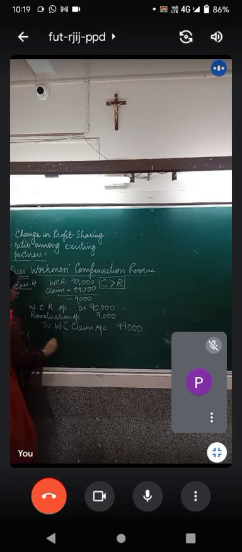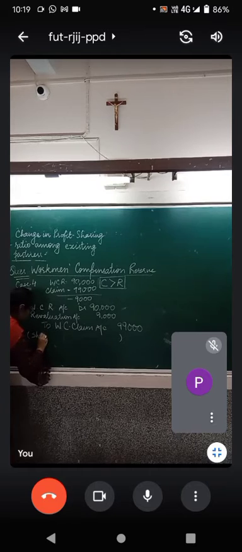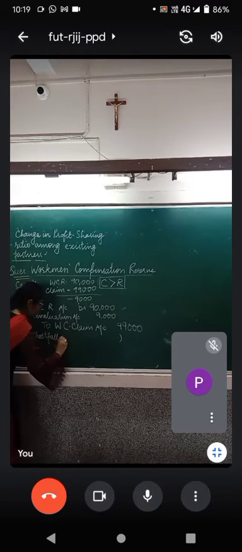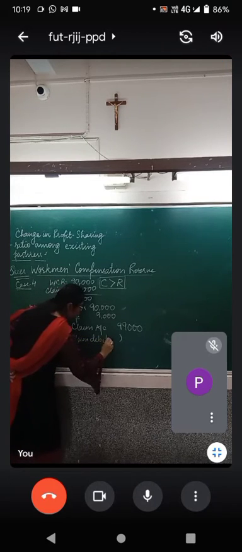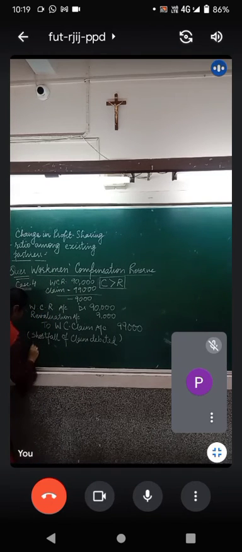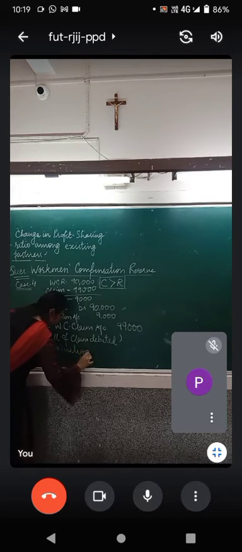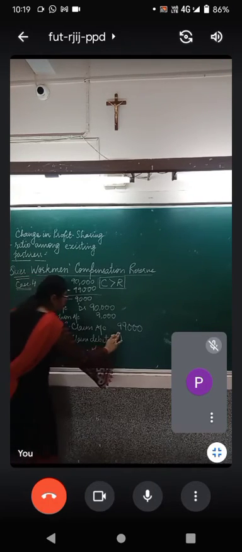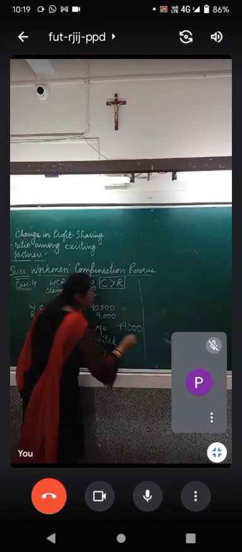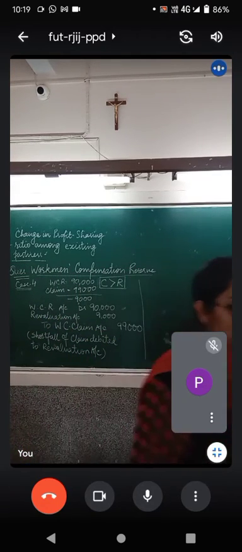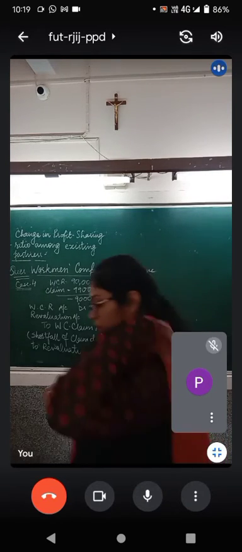And what will we write as the narration? The shortfall of claim debited to revaluation account. Now this is not ended. This is not yet over. There is one more journal entry in this case. What will be the journal entry?